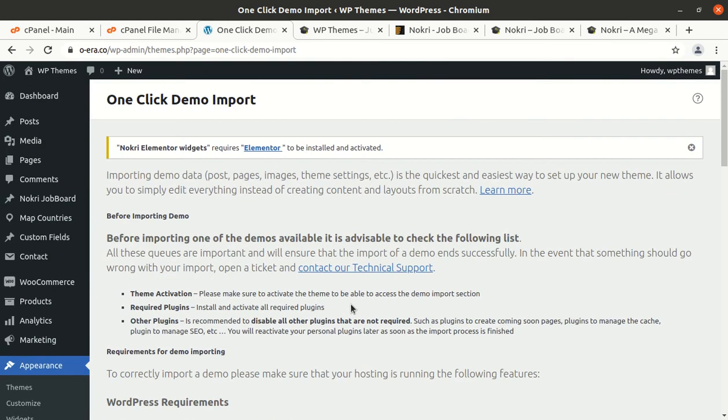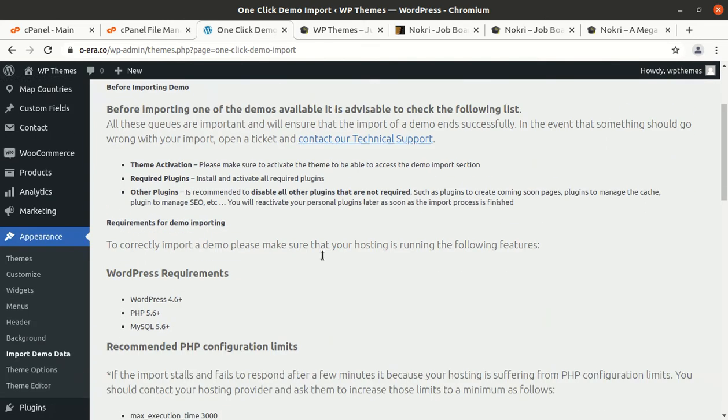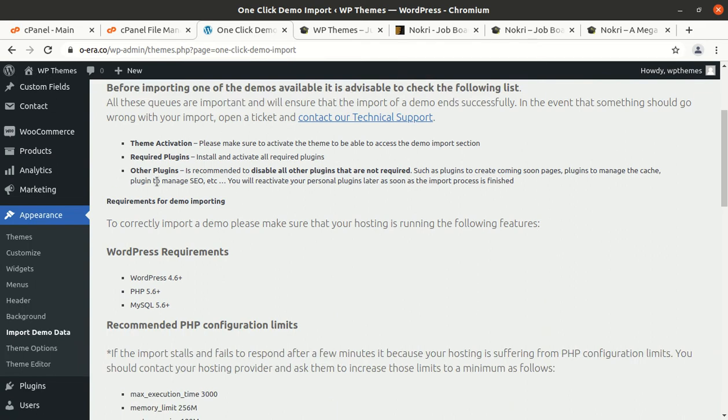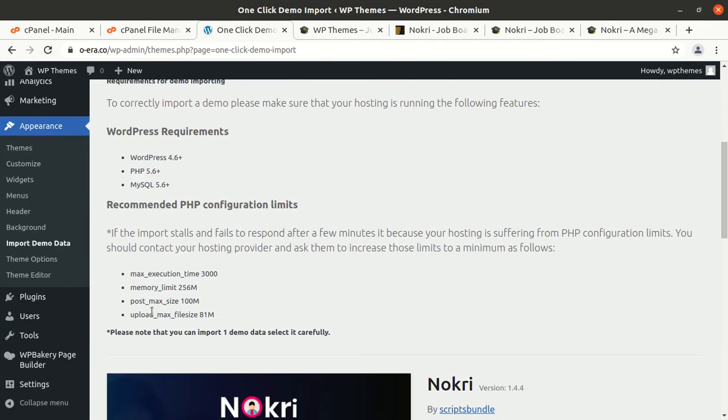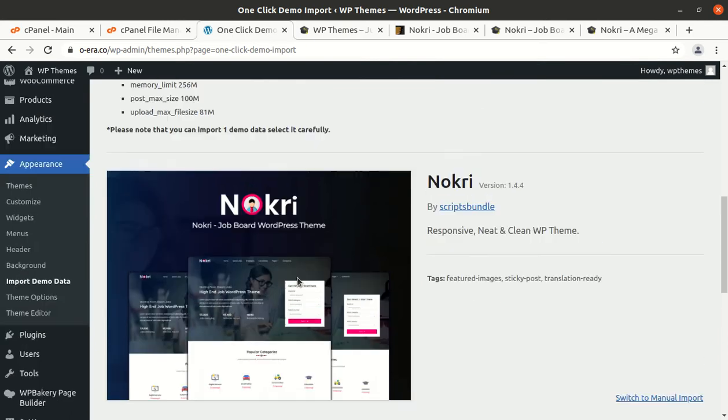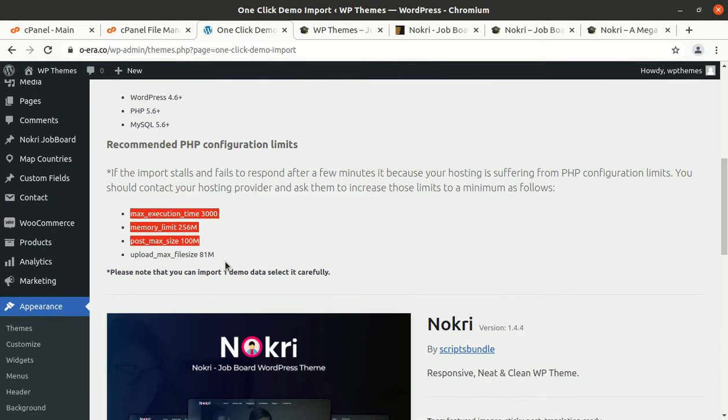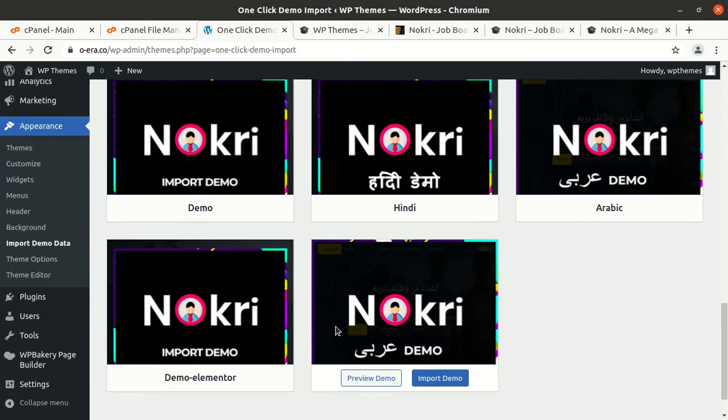Not a problem. So I'll just install importing demo data. I am just installing the Elementor before importing one of the demos available in the list. Contact your technical support, theme activation, required plugins and other plugins. So all things have been given, and like core vitals of servers, what is required.